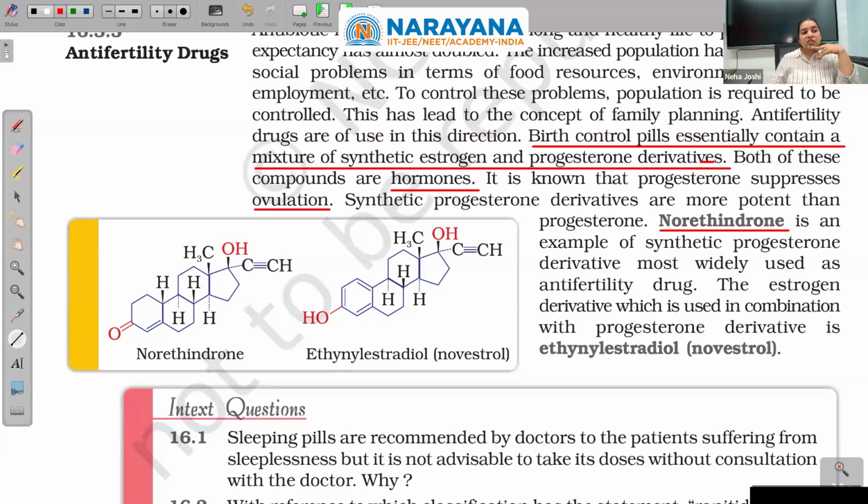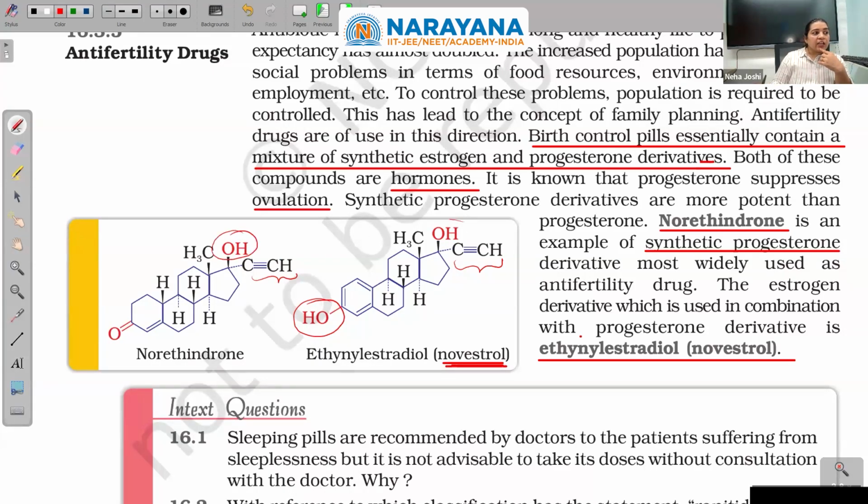Norethindrone is an example of a synthetic progesterone derivative most widely used as an anti-fertility drug. The estrogen derivative, which is used in combination with the progesterone derivative, is ethinylestradiol. Novestrol is the word that is easy to remember. Novestrol has a terminal alkyne, so it will give that test. They can ask which one gives what test. Terminal alkyne test, it will give the neutral FeCl3 test. Both norethindrone and novestrol will give this neutral terminal alkyne test.